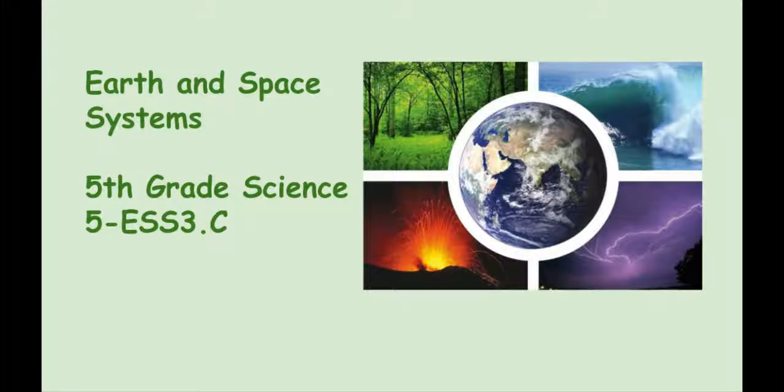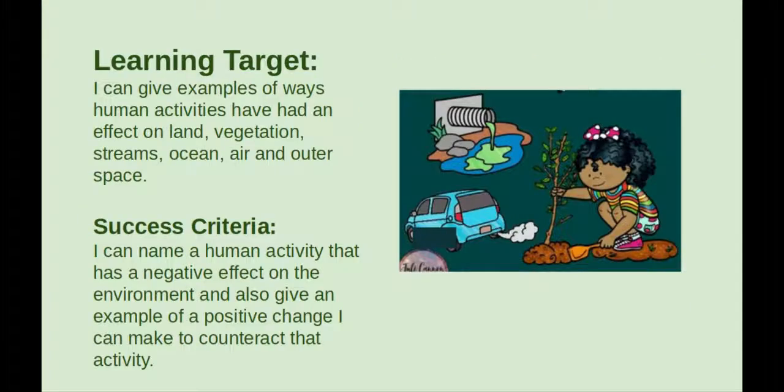This lesson is part of our 5th grade Earth Science unit, Earth and Space Systems. Our learning target for this lesson is to give examples of ways human activities have had an effect on land, vegetation, streams, oceans, air, and outer space. At the end of the slideshow, we will take a quiz with 5 questions.